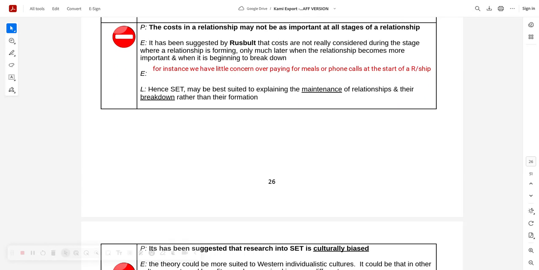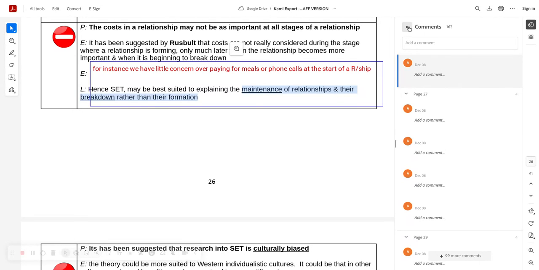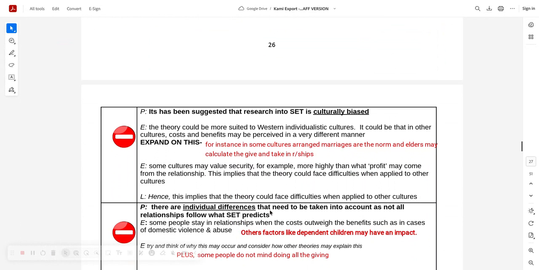And then we've got this bit, which I think you'll agree with me, the early stages of a relationship. No one's looking at the costs. Once you've found your soulmate or someone who you're really drawn to, no one's thinking, God, I'm always calling you and using my credit. Not really, yeah. So maybe it's more relevant to the maintenance and breakdown of relationships as opposed to the formation. Then you've got, it seems to be culturally biased, yeah.